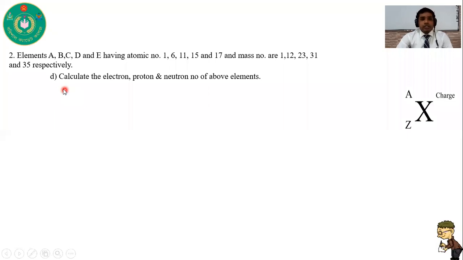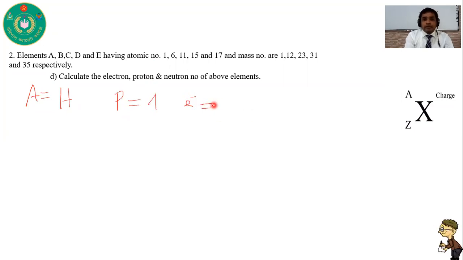Now, question number D. Calculate the electron, proton, and neutron number of the above elements. So you have to find out the above elements first. You already know that A has atomic number 1, so this is hydrogen. Atomic number is the proton number, so its proton number is 1. What is its electron number? The total number of protons is equal to the total number of electrons, so its electron number is also 1.